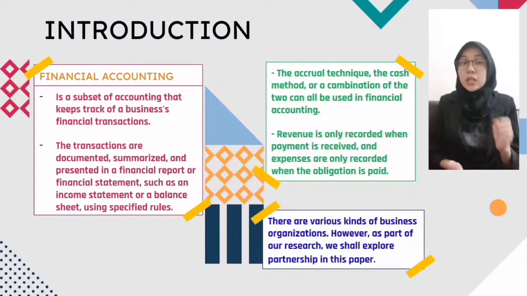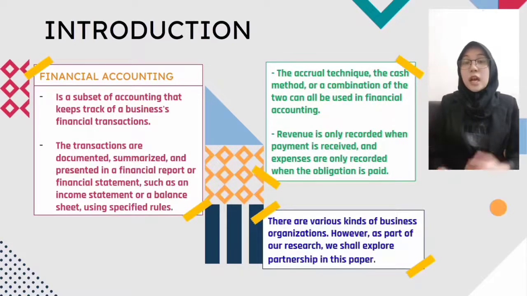Accrual accounting records a transaction when the transaction has occurred and the revenue is recognizable. Cash accounting records a transaction only upon the exchange of cash. In addition, revenue is only recorded when payment is received, and expenses are only recorded when the obligation is paid. This information is then used to make decisions about how to manage the business, invest in it, or lend money to it, from the smallest business, such as a local convenience store, to the largest, such as large companies. The accounting equation remains valid.